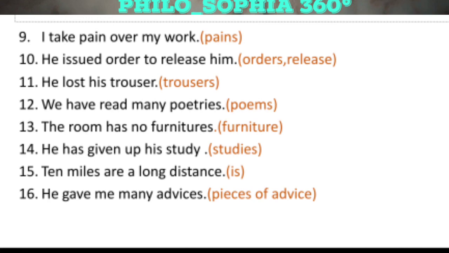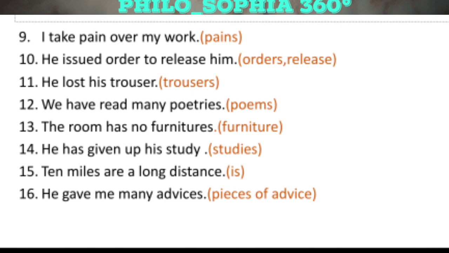Our 14th sentence is the room has no furnitures. Furnitures is not a correct noun because we cannot add s in furniture to make it plural because furniture in itself has the characteristics of being plural. So the correct sentence will be the room has no furniture.